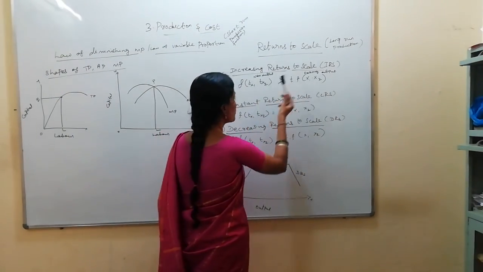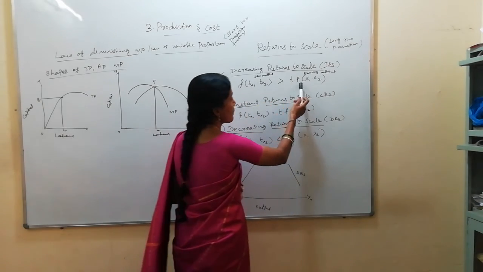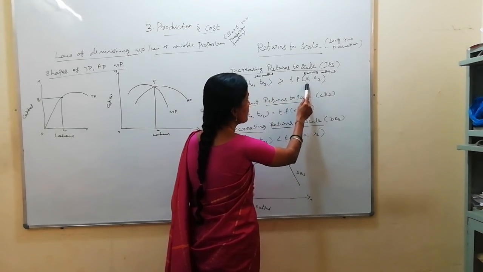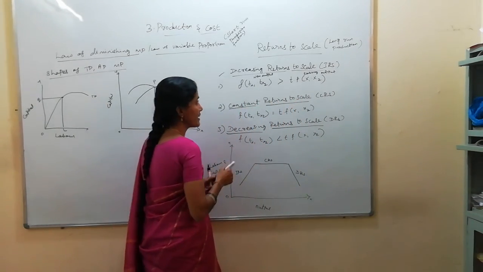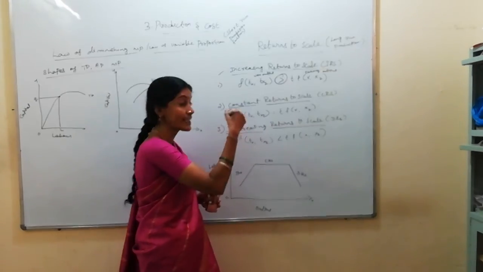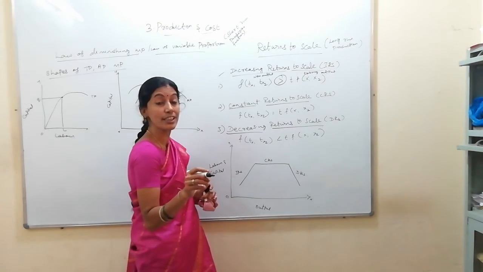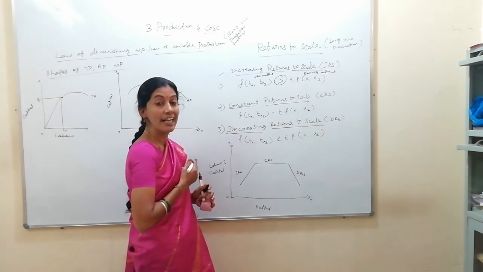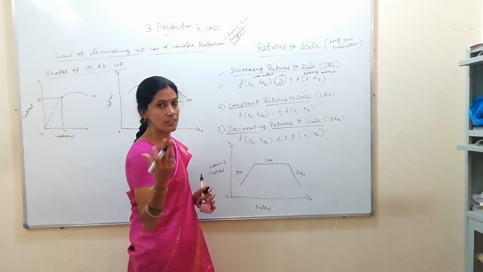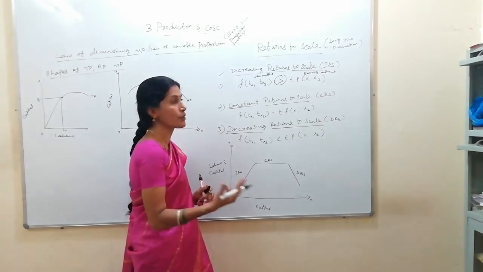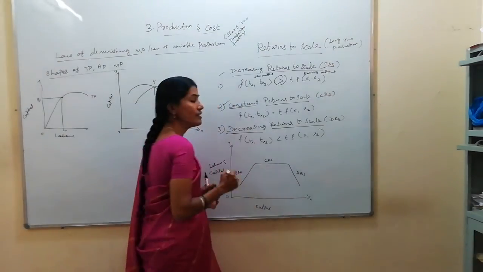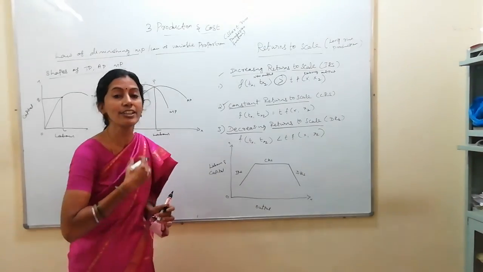Increasing returns to scale shows that compared to the existing input, the output may be greater than, see the symbol I have mentioned, the greater than symbol. It can increase more than the input you invested. Maybe I invested 50 lakh and I am receiving more than 1 crore. Obviously, it's a greater than normal, supernormal profit for me. And the next one, constant returns to scale, equal to my investment.